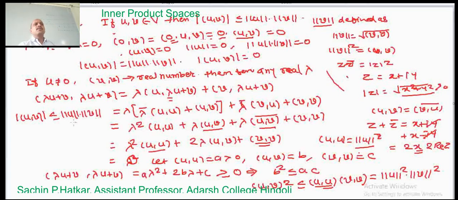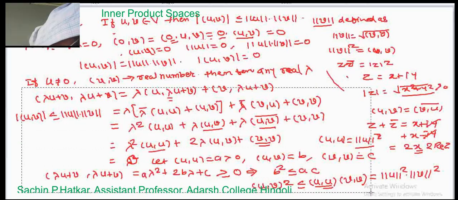So when the inner product of u comma v is a real number, the theorem is established, that is, mod of the inner product of u comma v is less than or equal to norm of u into norm of v. Now what happened? Remember this is true when the inner product of u comma v is real; the theorem is true for the inner product as a real number. Now we prove the theorem is also true for the inner product as a complex number. So let me make some space.